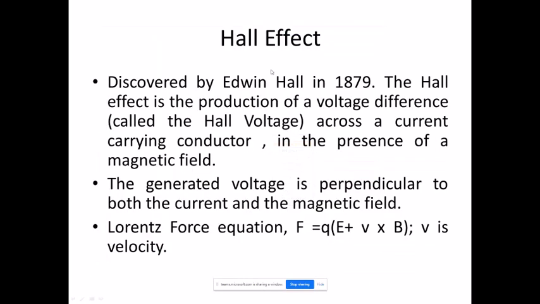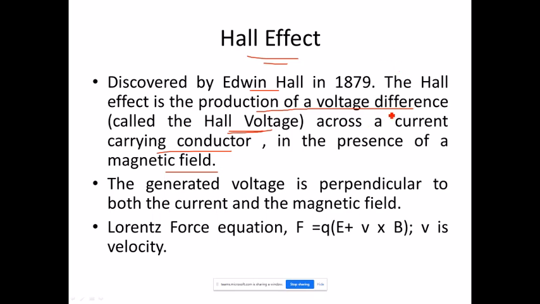Okay, so here we come across something called the Hall effect. It is called the Hall effect because it was discovered by Edwin Hall in 1879. The basic concept of the Hall effect is the production of a voltage difference, called the Hall voltage, across a current carrying conductor in the presence of a magnetic field.